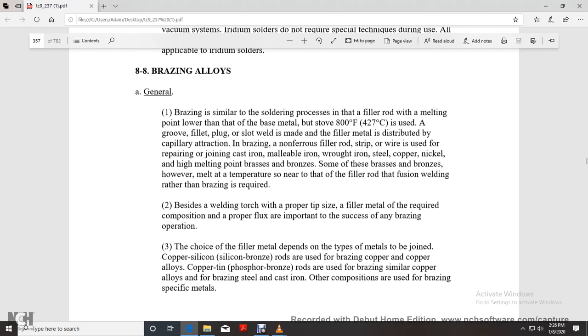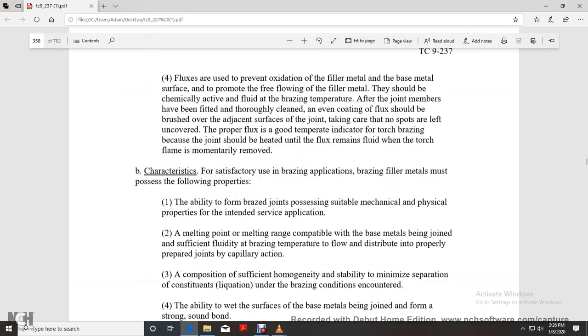Besides the welding torch with the proper tip size, the filler metal with the required composition and the proper flux are important to a successful brazing operation. Choice of filler metal depends on the type of metals to be joined. Copper-silicon bronze, copper alloys, copper-tin and phosphorus bronze are used for brazing similar coppers, and for brazing cast iron and other compositions used for brazing specific metals.